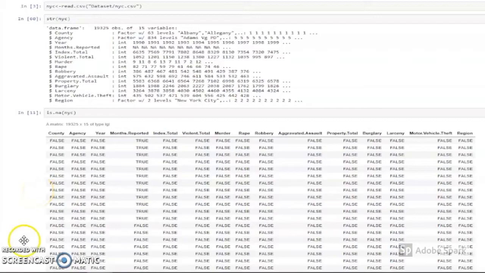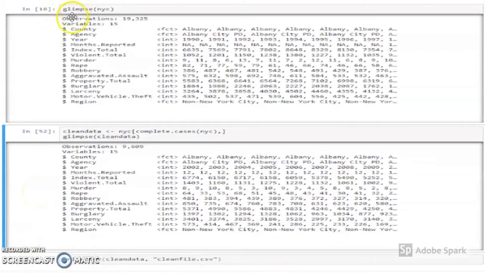We could also use glimpse, which works the same way as str, except that glimpse helps us identify larger data or more data compared to str. So same thing here, it shows us the rows and columns as well as the data types.